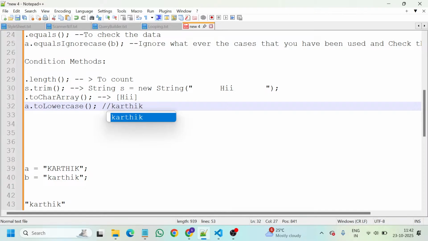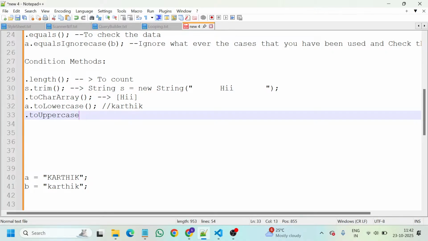It will convert the entire string, whatever you have in uppercase, to lowercase. Convert to lowercase. Then we have dot toUpperCase. As you all know, what uppercase is: KARTHIK.